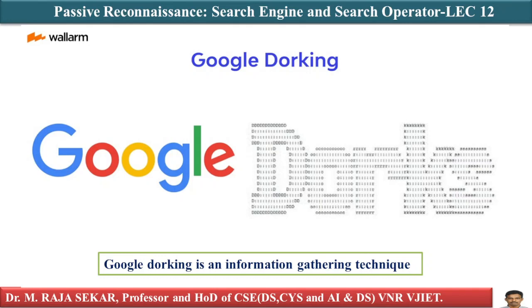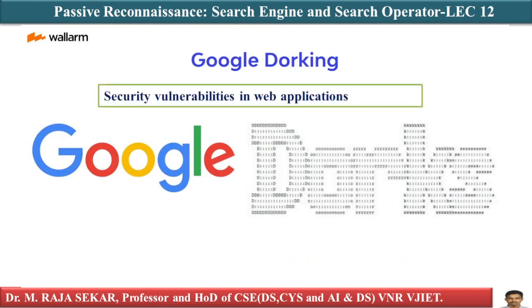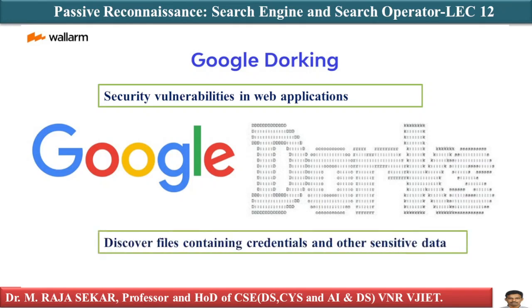Google hacking search queries can be used to identify security vulnerabilities in web applications, gather information for arbitrary or individual targets, discover error messages disclosing sensitive information, and discover files containing credentials and other sensitive data.